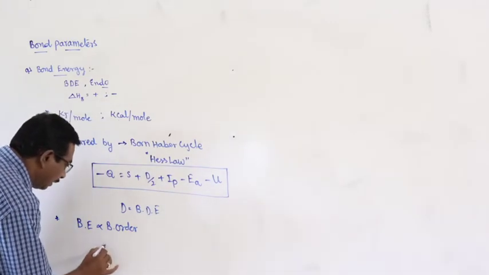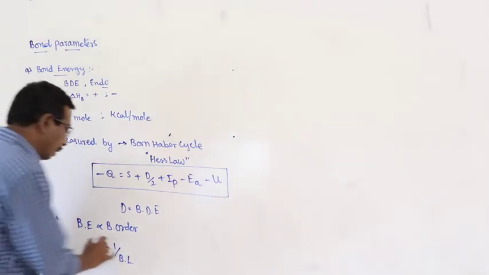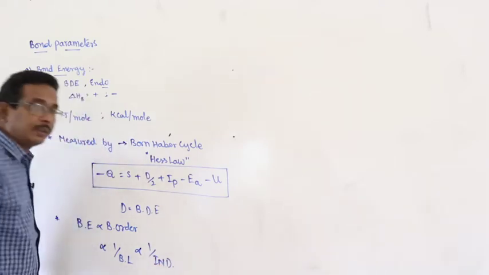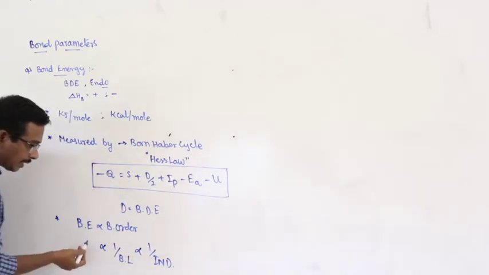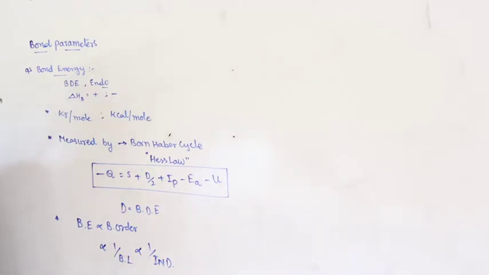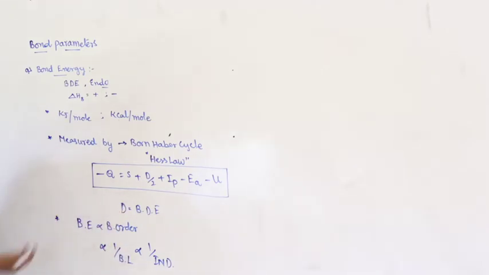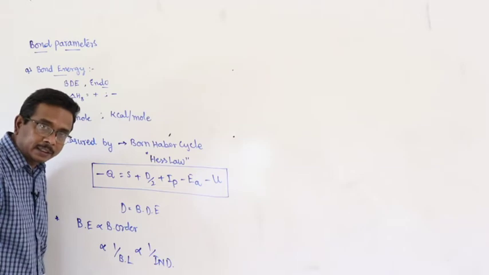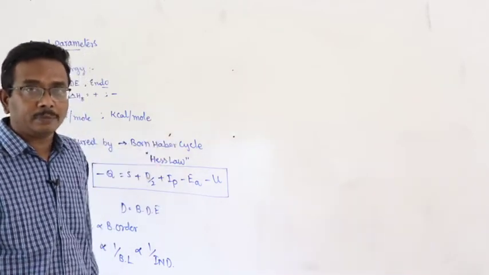Bond energy is inversely proportional to bond length. Bond energy is inversely proportional to internuclear distance. The greater the internuclear distance, the smaller the bond energy. The greater the bond length, the lesser the bond energy. These are the relations you have to understand. You are already familiar with bond length from the topic atomic radius in the chapter periodic table.